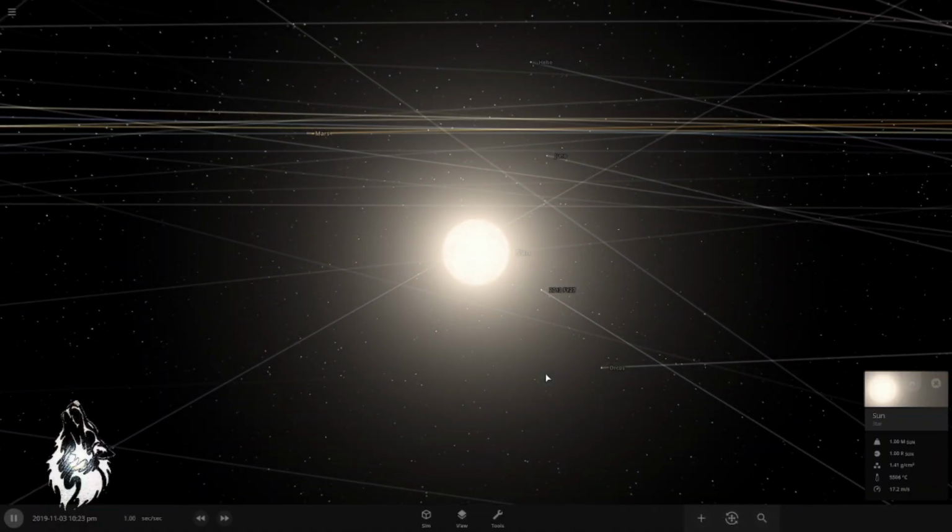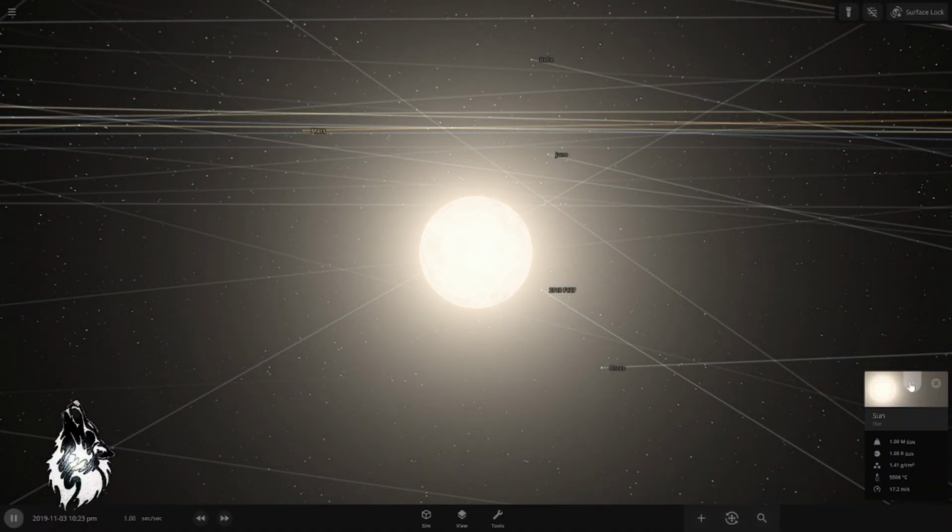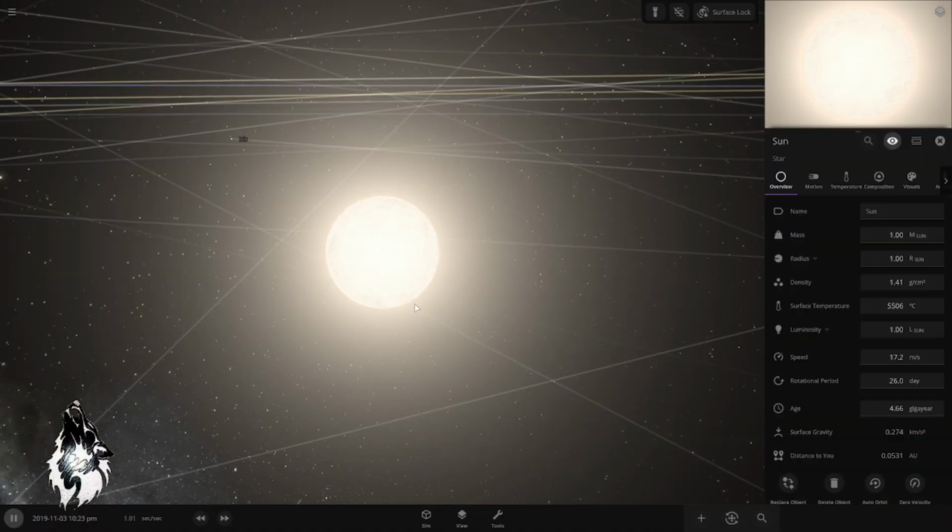The first thing I'd like to do is a simulation on the sun. What if the surface temperature, or the temperature basically of the sun, was negative? Now, based on Universe Sandbox, the surface temperature is 5,500 degrees. And what would happen if we change that to minus? What if the temperature of the sun was minus 5,500 degrees?